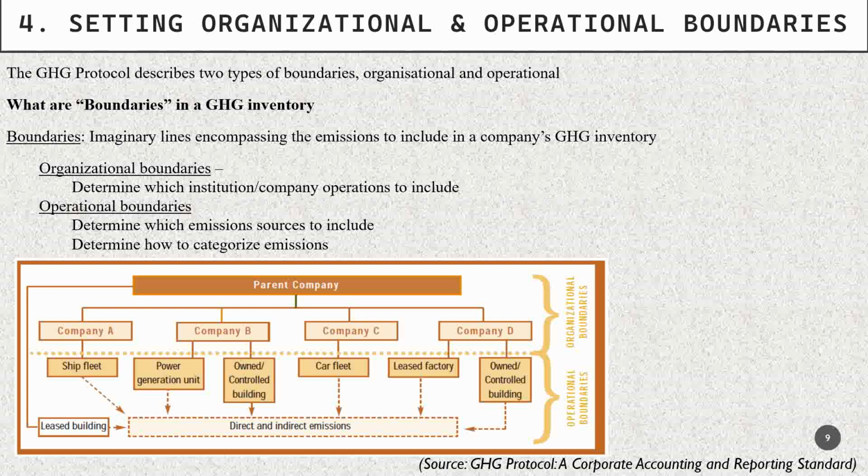What are these boundaries? Boundaries are imaginary lines which decide which emissions to take and which not to, so that double counting can be sorted out. The organizational boundary determines which of the company's operations to include, and the operational boundary determines which emissions to include.